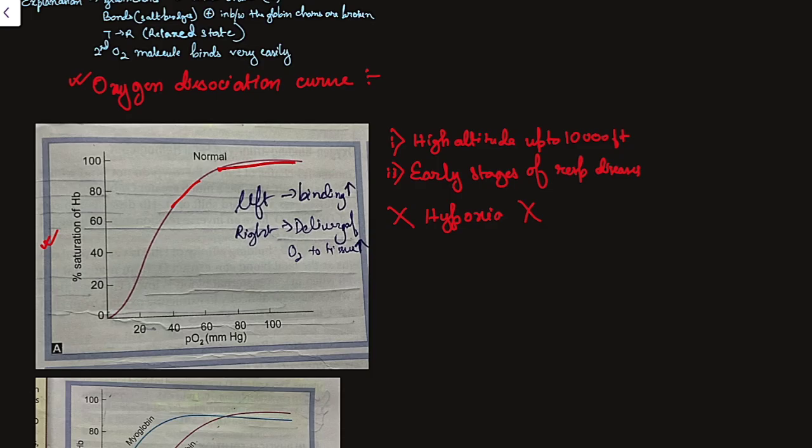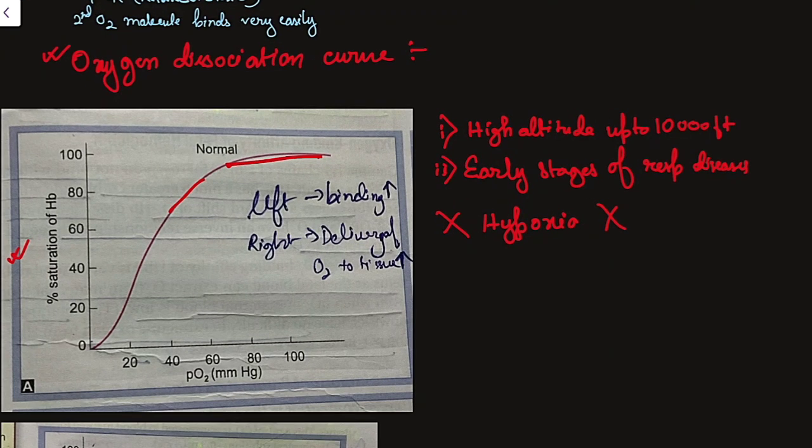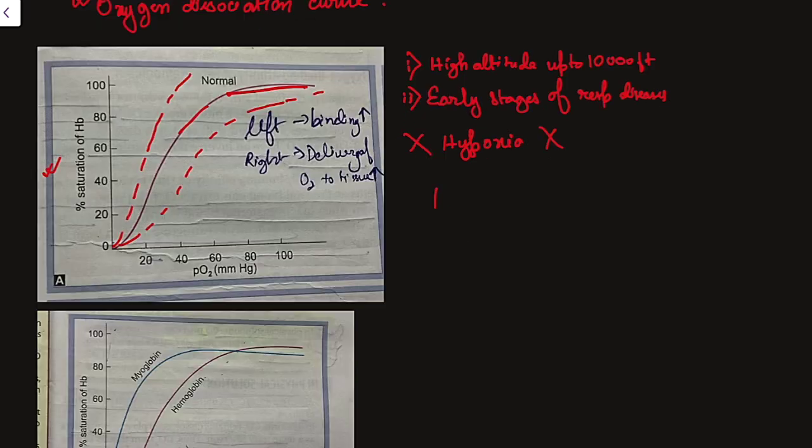We have to see what happens when we shift the curve to the right and to the left. If the curve shifts to the right, it will deliver more oxygen to the tissue, and when it shifts to the left, the binding of oxygen with hemoglobin will be more. That means less oxygen will reach the tissues. This is clear from the diagram itself: it goes like this to the right, and on the left it goes like this. Let's talk about some factors that shift the O2 hemoglobin dissociation curve to the right.